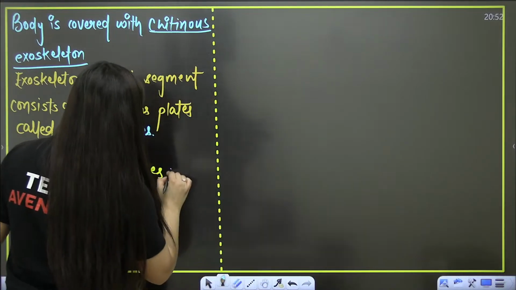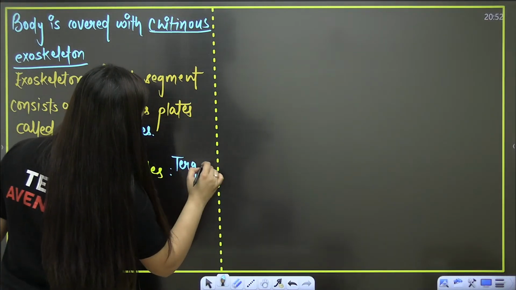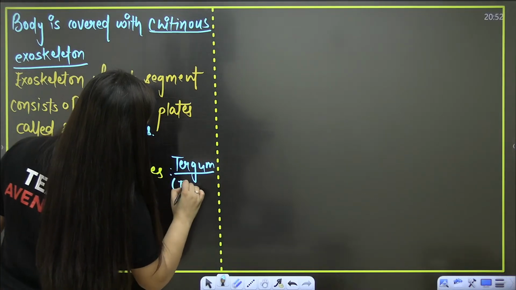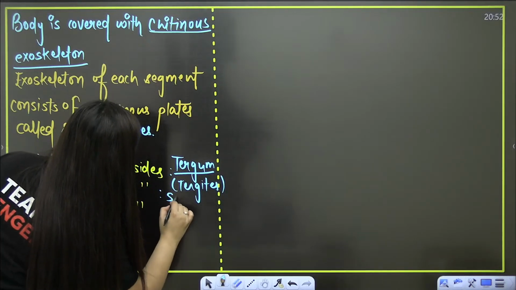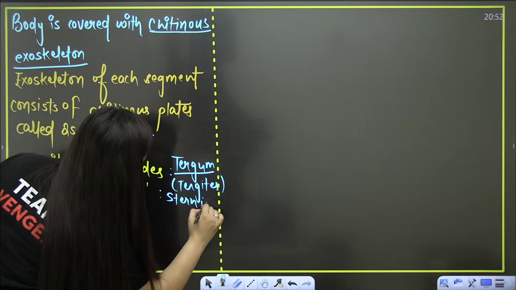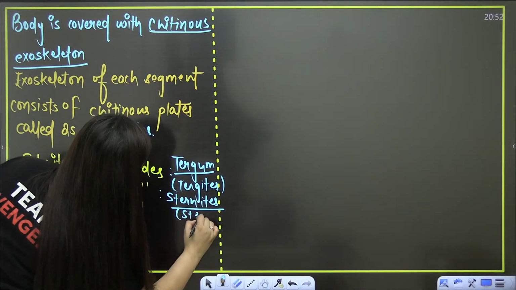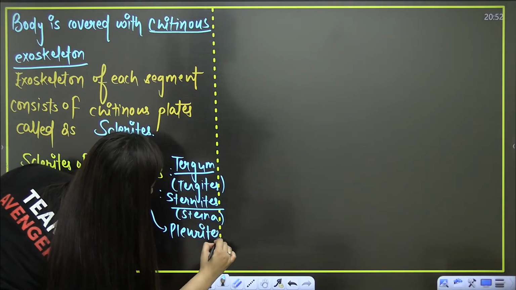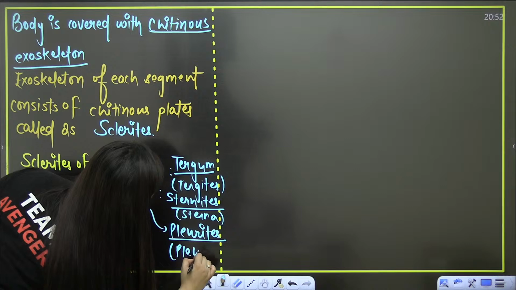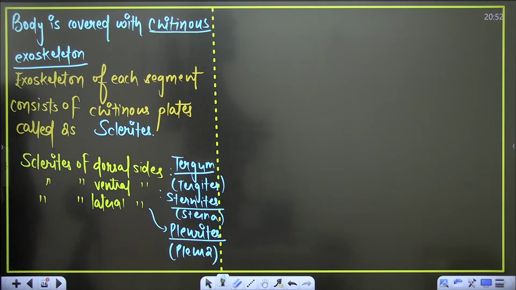So it is tergum or tergites. For the ventral sides, the word is sternites or sterna, and for the lateral sides, the word is pleurites, or pleura. Is that clear? You need to remember it. So it is pleura, or pleurons, or pleurites. Clear, bache?